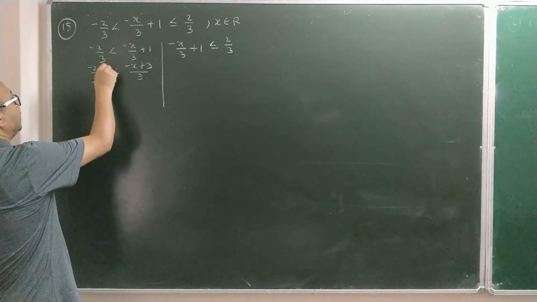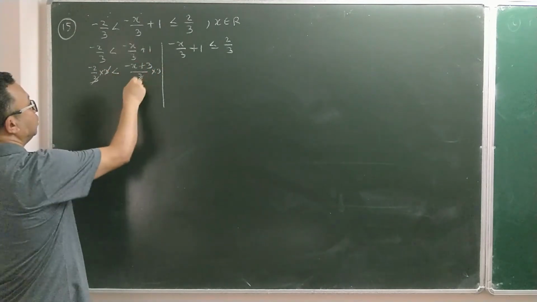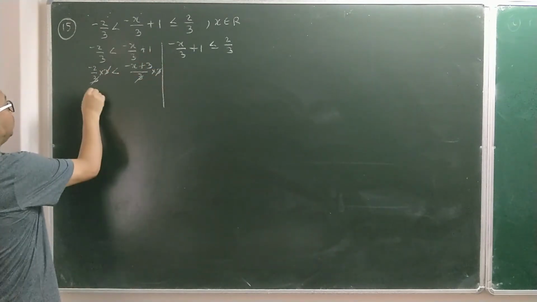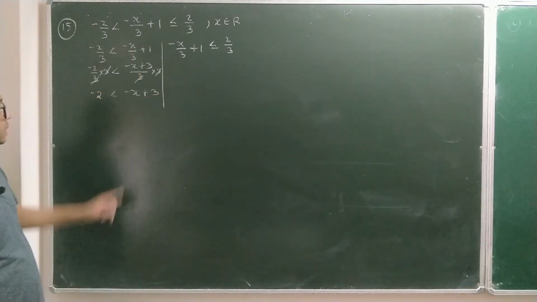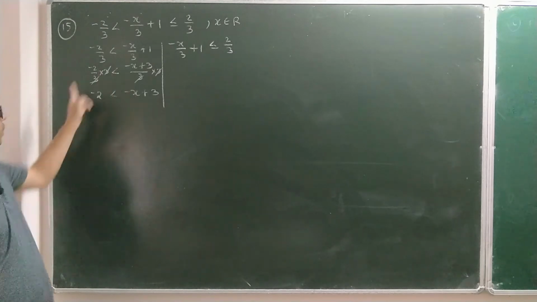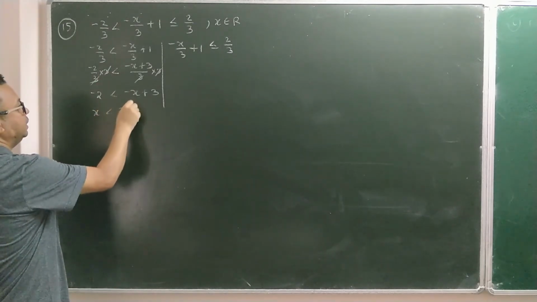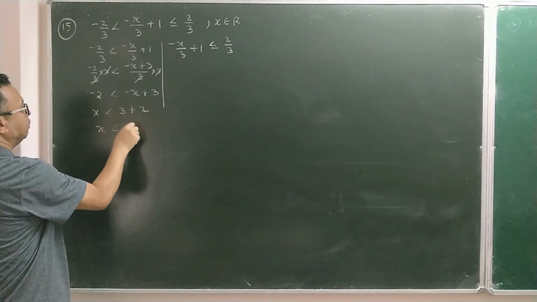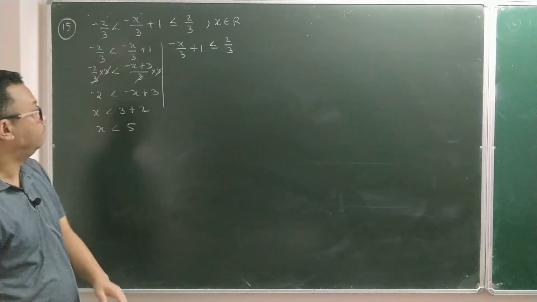So multiply this side also by the LCM, this side also by the LCM. So here we go, this 3 and 3 is gone, this 3 and 3 is also gone. So then what are we left with? -2 less than -x plus 3. Now you can see x has a negative sign, transfer it to the other side so that it will become positive. So x has come this side, less than 3 plus 2. So x is less than 5. So now I got the first part of the question.